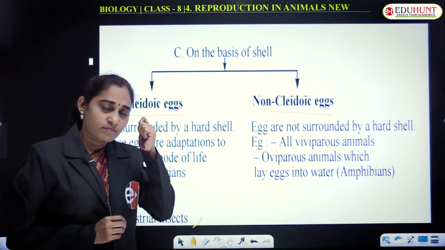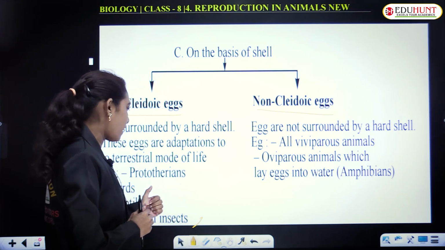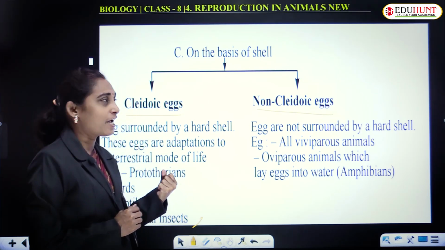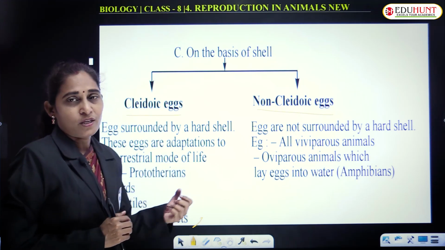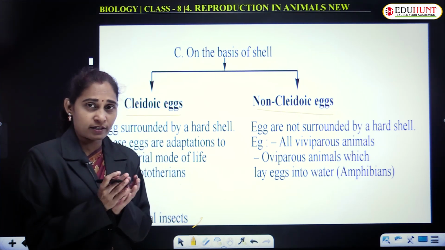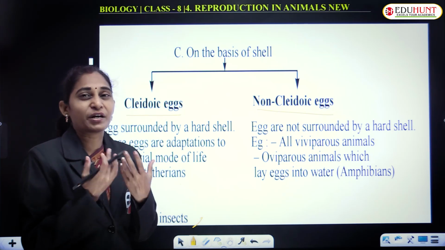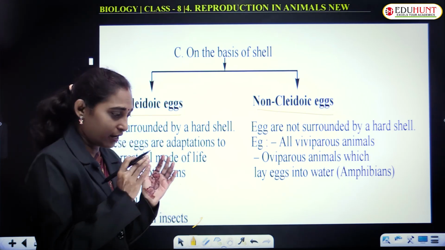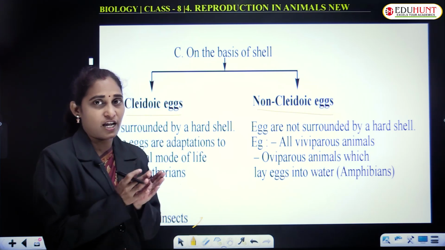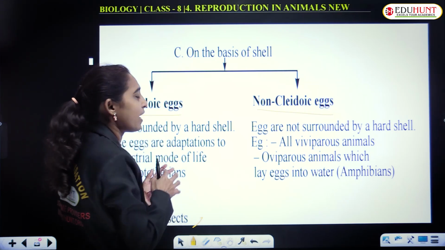You can note one point: terrestrial animals lay this kind of eggs. They should be protected from harsh environments and from predators. So they protect their eggs by forming a thick calcareous shell. They are called cleidoic eggs.